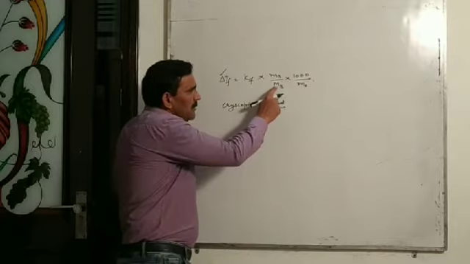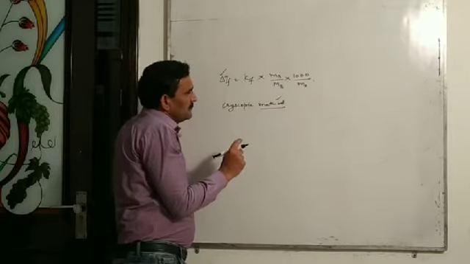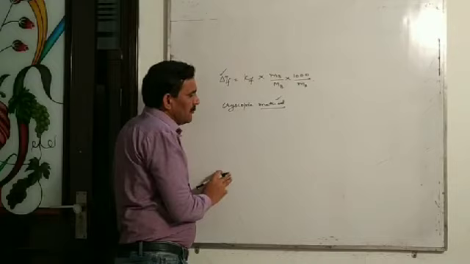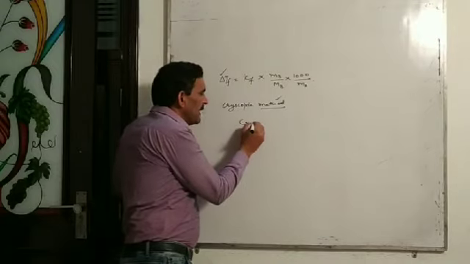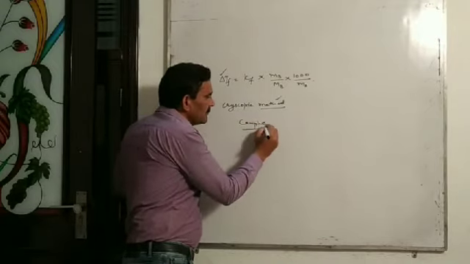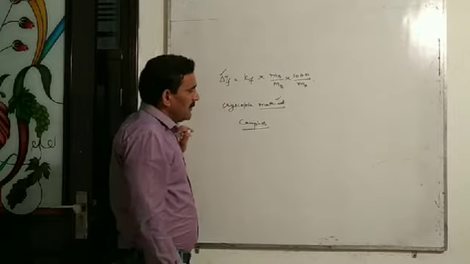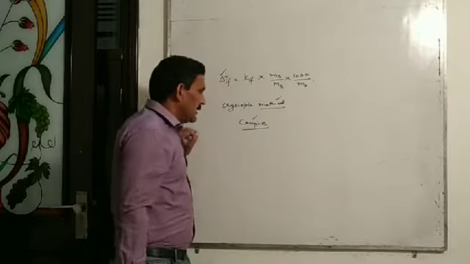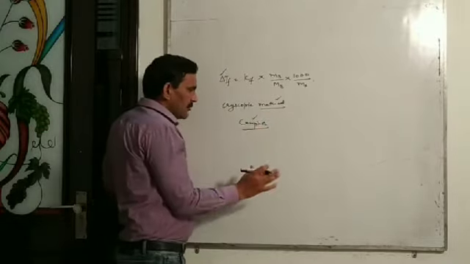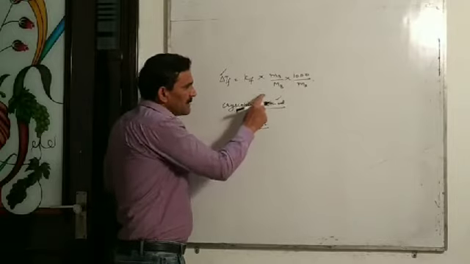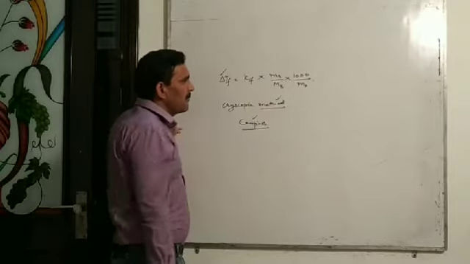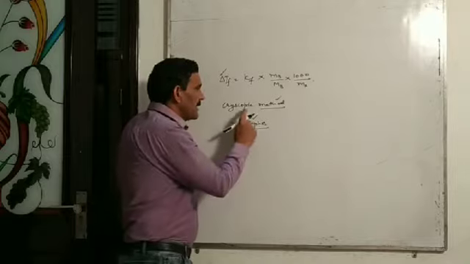When we measure the molecular mass of a solute by the cryoscopic method, we generally use camphor as a solvent. Liquid camphor is used as a solvent for measuring the molecular mass of a non-volatile solute by the cryoscopic method.